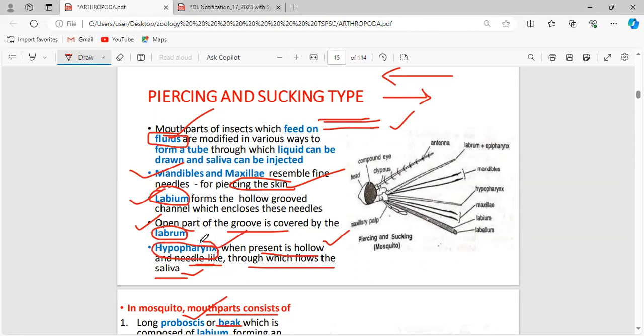Through which the saliva passes. When I explained the protozoan diseases, I explained this to you. Consider this as the